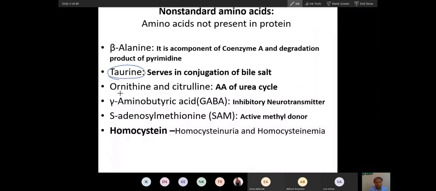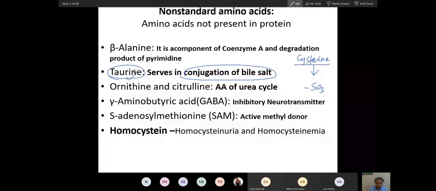is also a very important amino acid that is synthesized from cysteine. Cysteine is a sulfur-containing compound, and the sulfur is converted into a sulfonate group. This taurine binds with bile and helps in conjugation of bile salt. Conjugation makes bile salt more soluble. So this is very important for digestion of fat, because conjugated bile salt will digest fat. So taurine has a very important function.